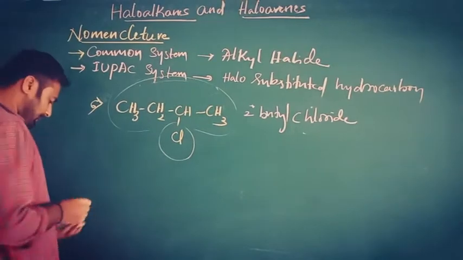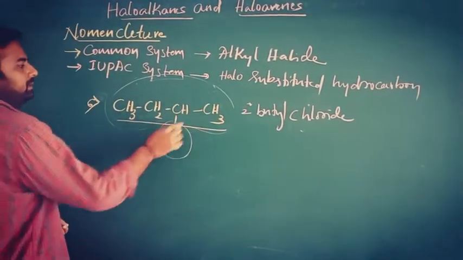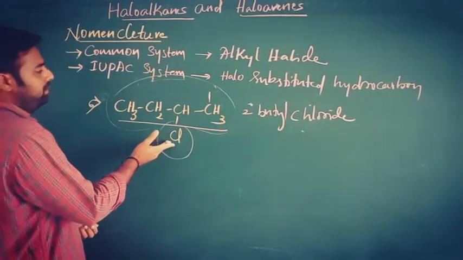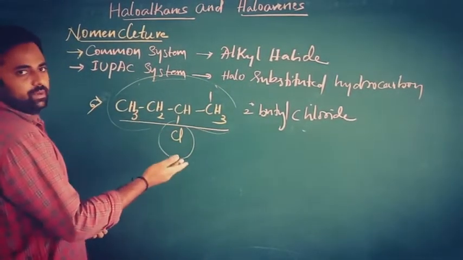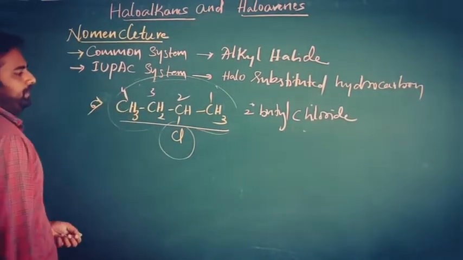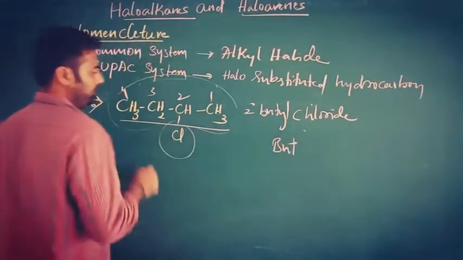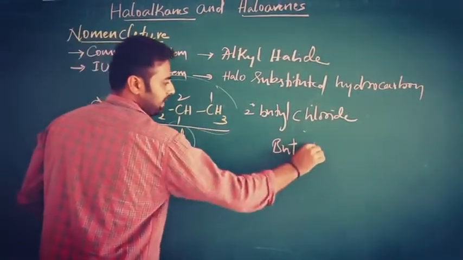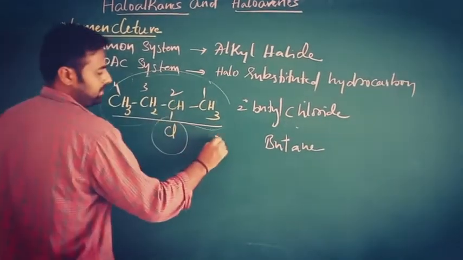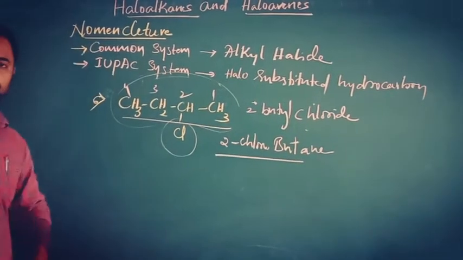What about the IUPAC name? This is a long chain and this one is the substituent. So we have to give the number from the right side. Why? Because the chloro atom gets the least number when we number from the right side. 1, 2, 3, 4. So for the root word, we take but, and the suffix is ane. Chloro is present at the second carbon, that means 2-chloro. 2-Chlorobutane is the IUPAC name.